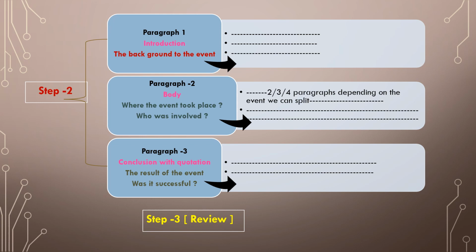Then comes the second paragraph, which becomes the body of the report. It can be split into two, three or four paragraphs depending upon the length of the report. Here the complete event can be described: where, how, when, what, everything can be described in the body of the report. And third comes the conclusion. The conclusion can be made very short and can be concluded very easily with the help of a quotation. So, was the event a successful one? The result of the event is discussed here in a few lines.